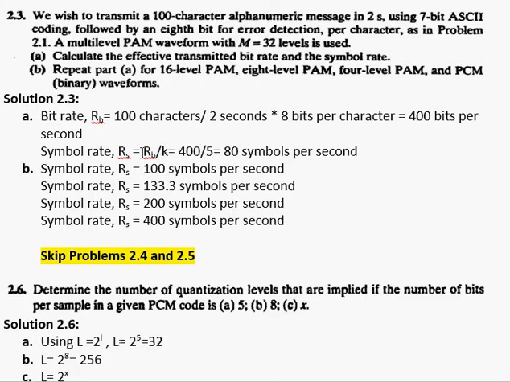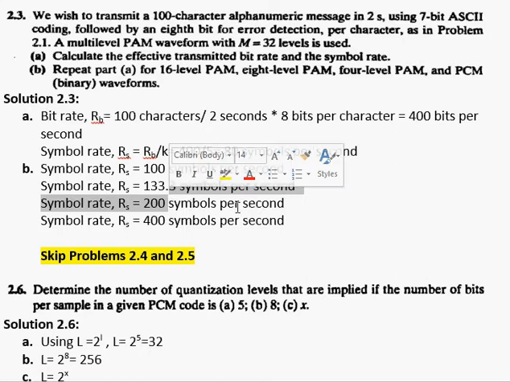I have used the same formula R_S equal to R_B over K. The only difference here is the value of k: here it is 4, here it is 3, and so on.